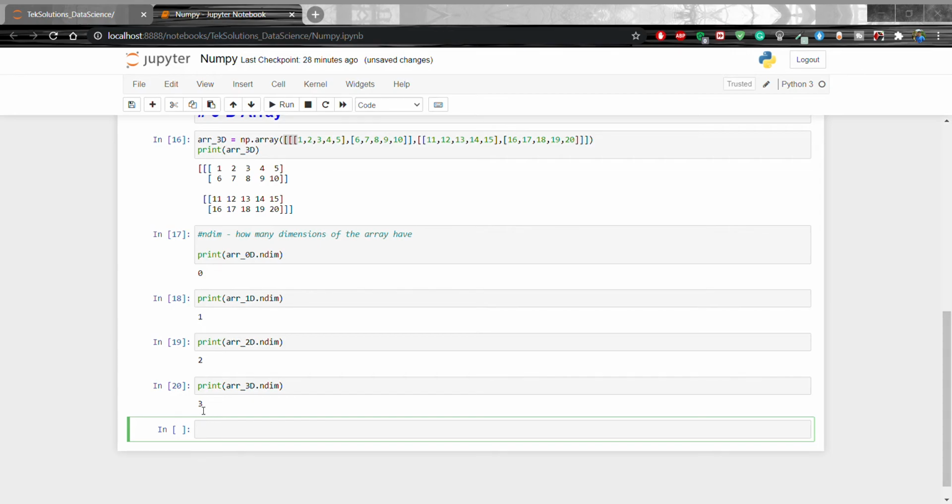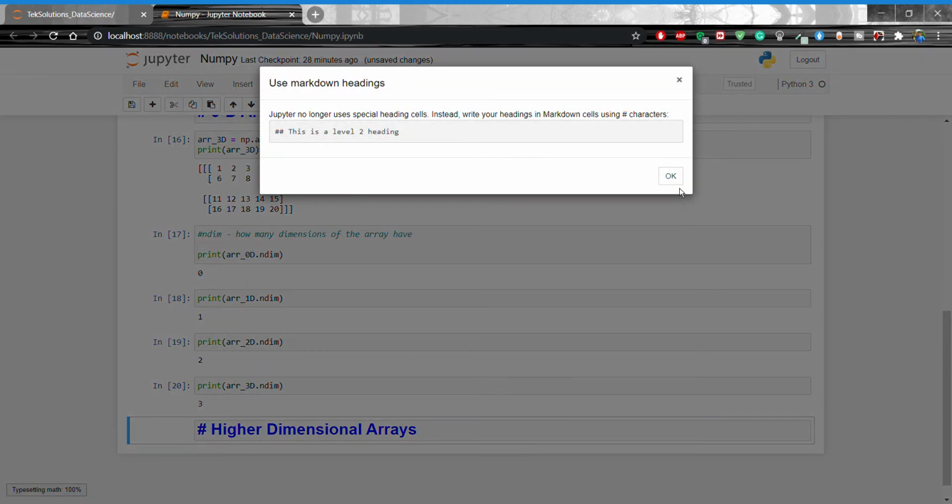Now I'm going to show higher dimensional arrays. An array can have any number of dimensions. When an array is created, you can define the number of dimensions by using the ndim argument. Now I'm going to show higher dimensional arrays. Heading. Okay.